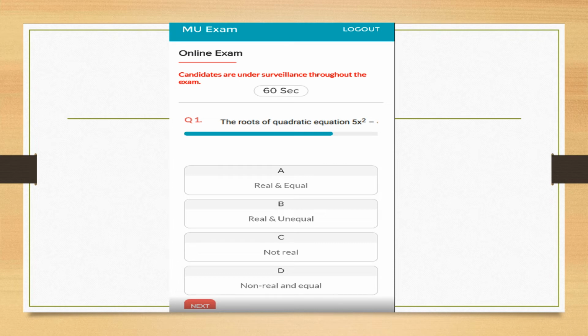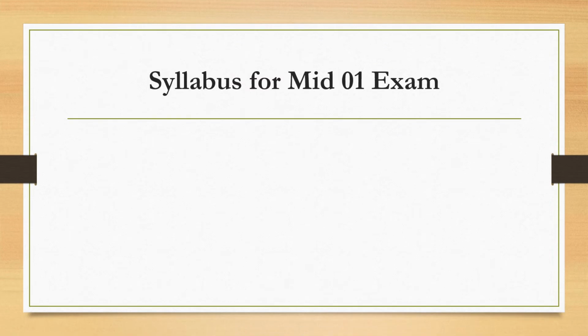Now come to the next part, the syllabus for mid examinations. Okay, so generally we cover 2.5 modules. It means around 50% of the syllabus for the mid examinations. For our subject, fundamentals of accounting, we have covered basics of accounting, module 1, module 2, process of accounting, and the half module, that is unit 3, process of final accounts.